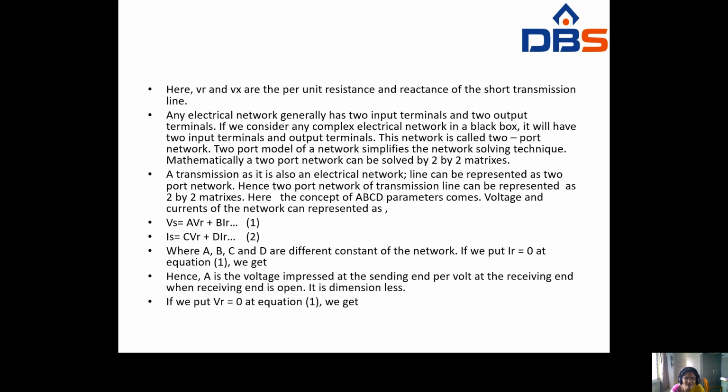Any electrical network generally has two input terminals and two output terminals. If you consider any complex electrical network in a black box, it will have two input terminals and two output terminals. This is called a two-port network.